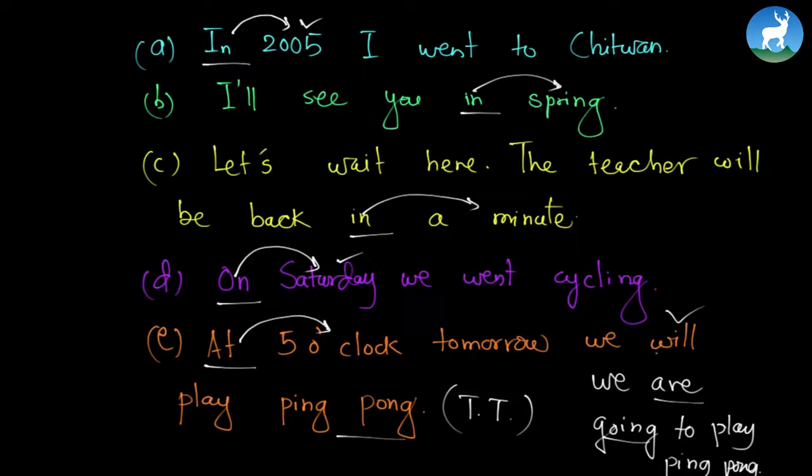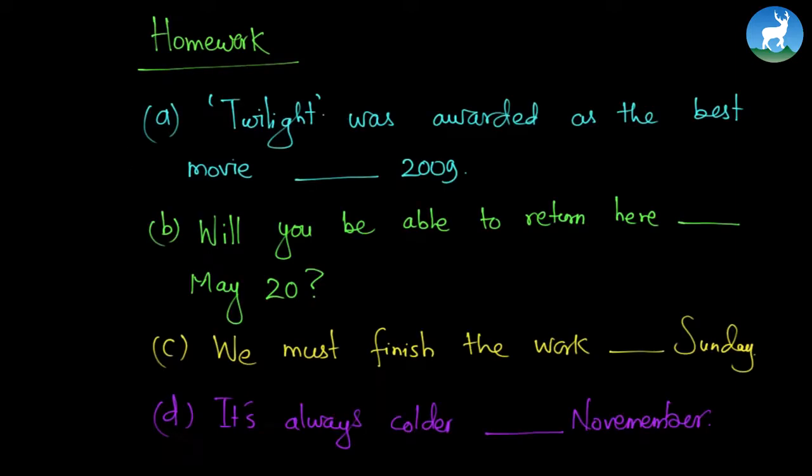With this we have come to the end of today's class. Now I'm going to give you some homework as usual. Some sentences for your homework. These are some of the sentences that you need to fill in the blanks. The first one is "Twilight was awarded the best movie blank 2009." So what is the answer? Is it on 2009, in 2009 or at 2009? Find out the best answer. Can you? I think you can.